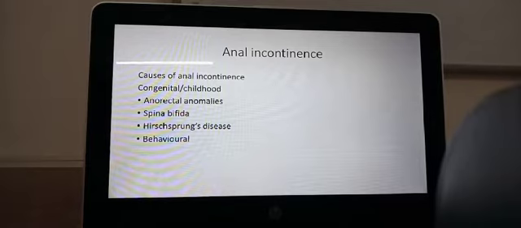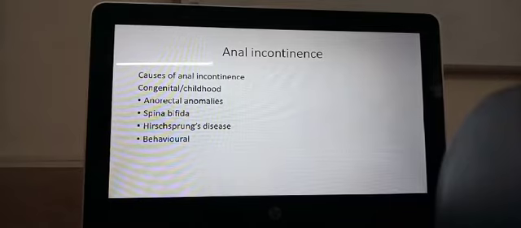rectovaginal fistula. It can happen because of spina bifida, meningocele, meningomyelocele. In all these cases, the lower end of the spinal cord is malformed. So the nerves coming out of the spinal cord into the skin and supplying the muscles will not be there, or they may be defective, and because of that they won't have any control over the sphincter, and so they may have anal incontinence. Associated with that, in meningomyelocele and meningocele, they may even have urinary incontinence.